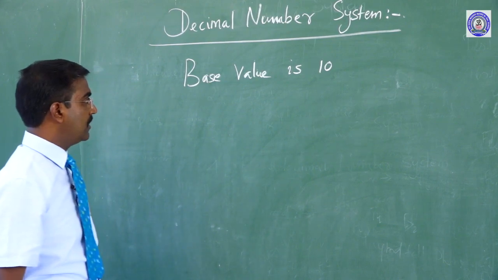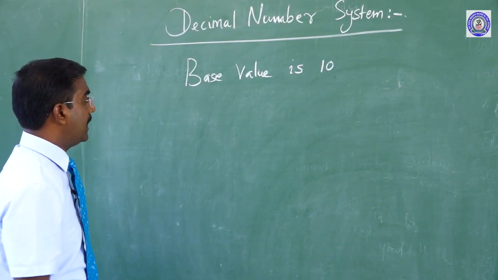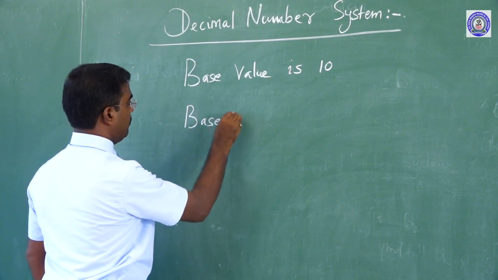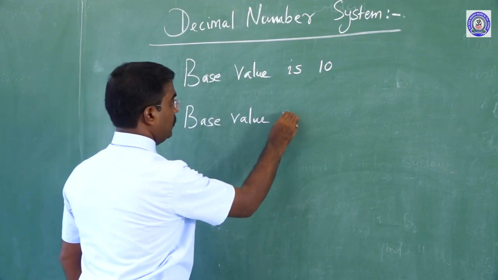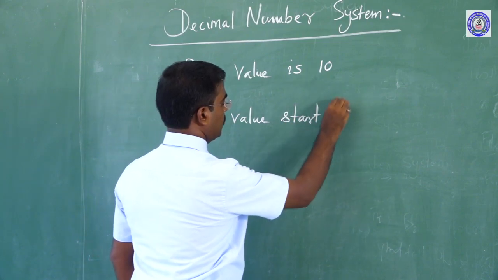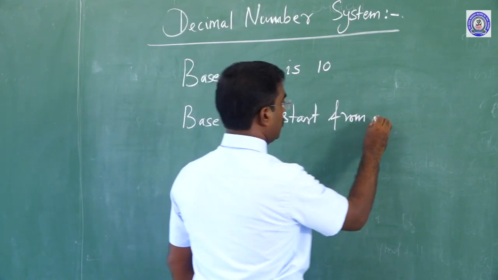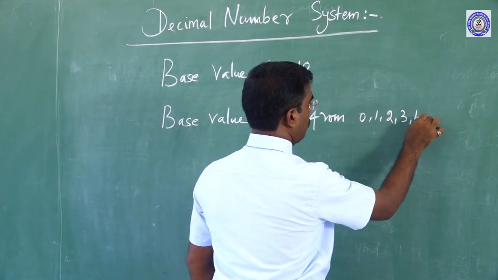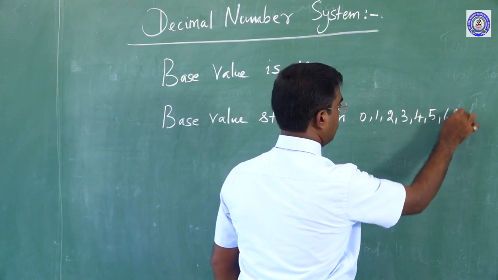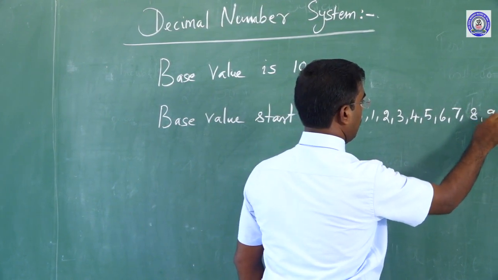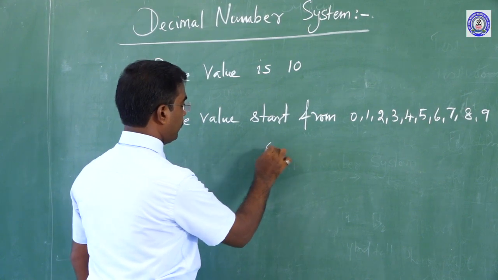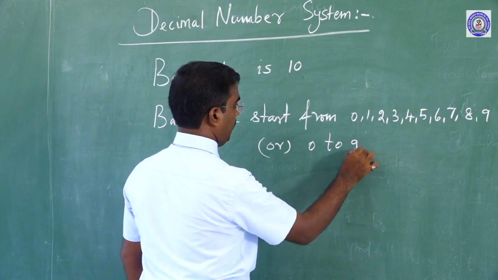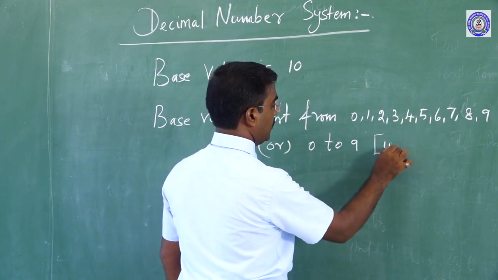The base value starts from 0, 1, 2, 3, 4, 5, 6, 7, 8, 9, that is 0 to 9. So, totally 10 numbers.